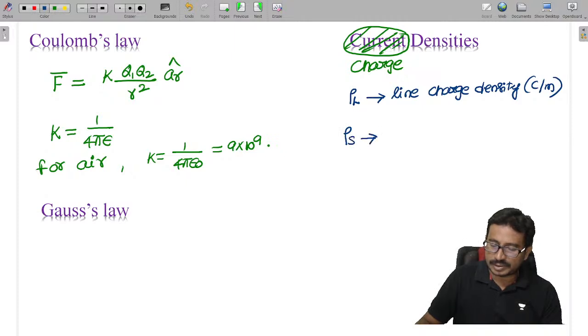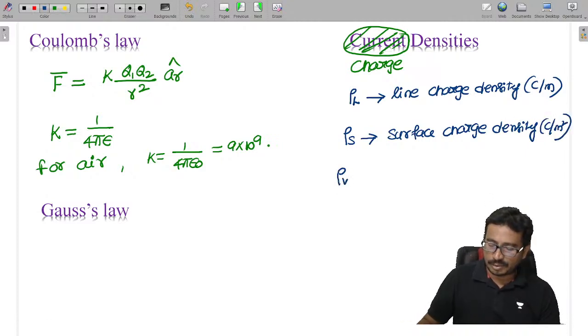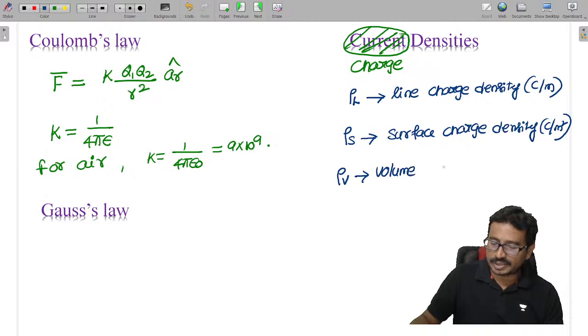And rho s is the surface charge density, and the units are coulombs per meter square. And this rho v is called volume charge density.